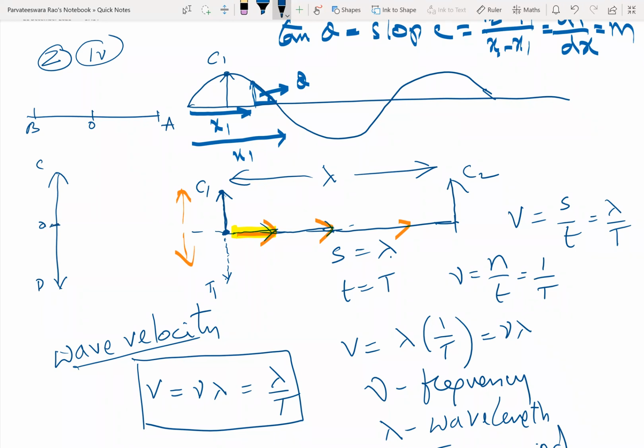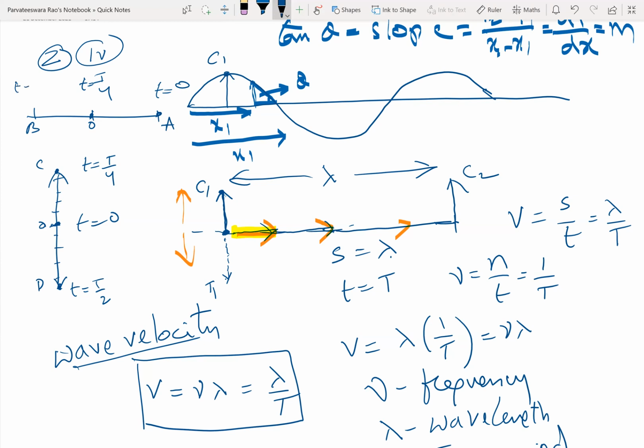Now, once the particle starts at O, it can be anywhere from O to C, or it can be anywhere from O to D. When t is equal to 0, the particle will be at O. When t is equal to T by 4, the particle will be at C. Coming to this, when t is equal to 0, the particle will be at A. When t is equal to T by 4, the particle will be at O. Next, when t is equal to T by 2, the particle will be at D, correct?